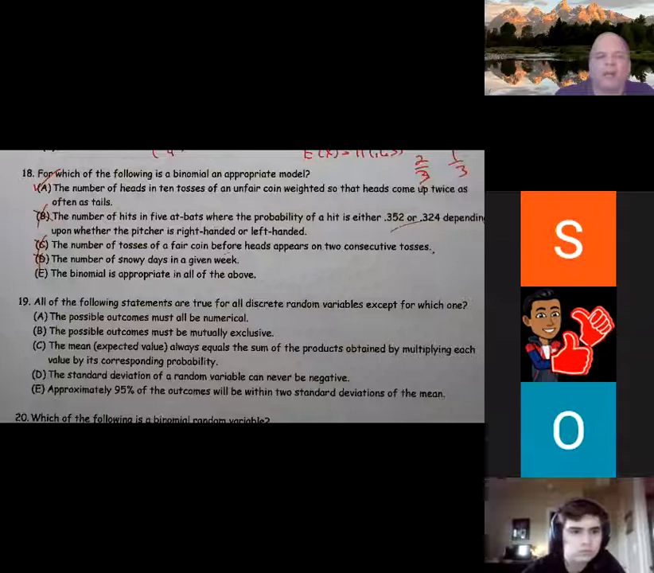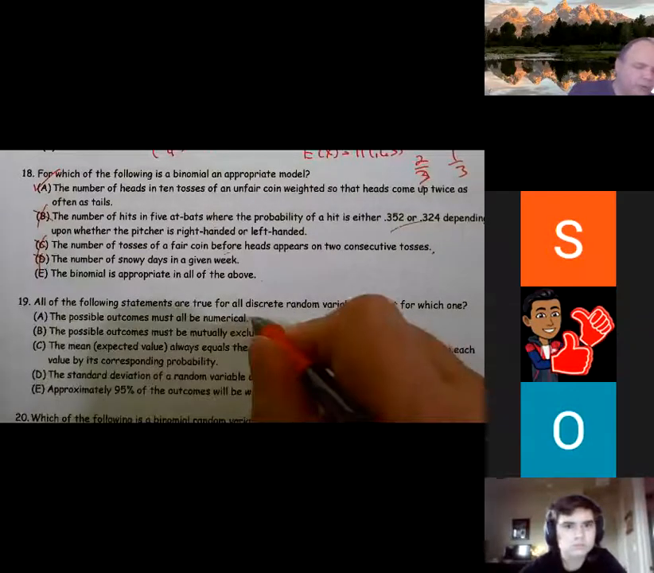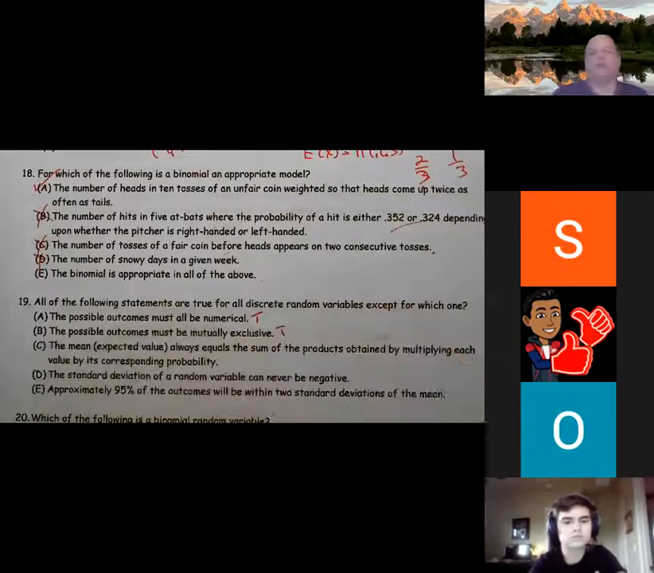The possible outcomes must be mutually exclusive. This is also a true statement. In other words, it can't be both things at the same time. So if I'm rolling a die, I can either get a 1 or I can get a 2, but I can't get both at the same time.